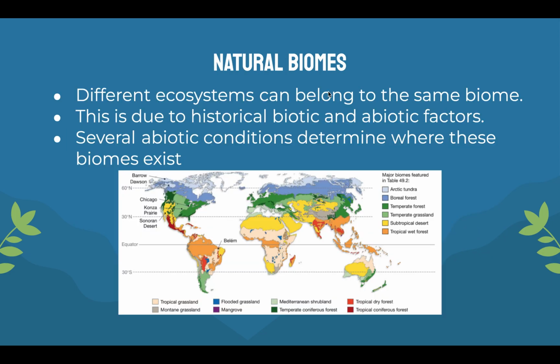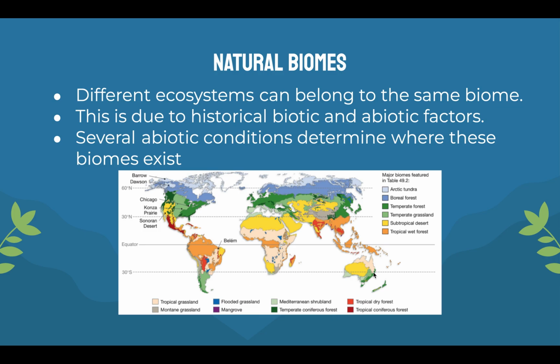So next, natural biomes. Different ecosystems can belong to the same biome. This is due to historical biotic and abiotic factors. Several abiotic conditions determine where these biomes exist. So we can see here, there are different ecosystems in the same biome, which means there are different communities. Different organisms can exist, but you won't find drastically different vegetation and organisms throughout the same biome.